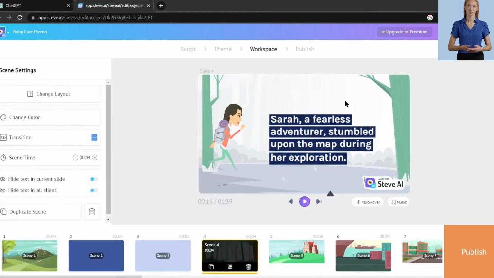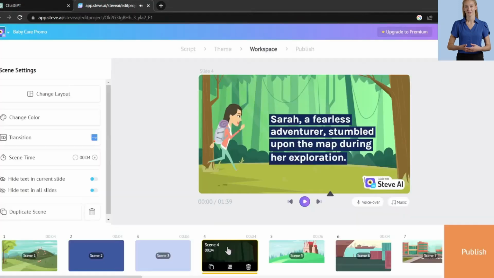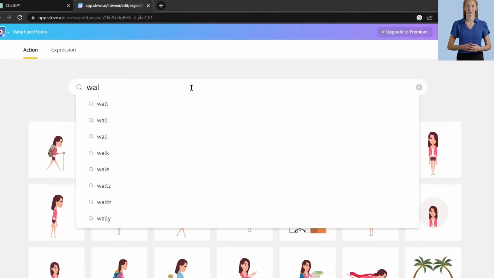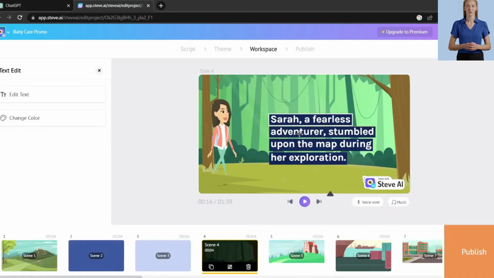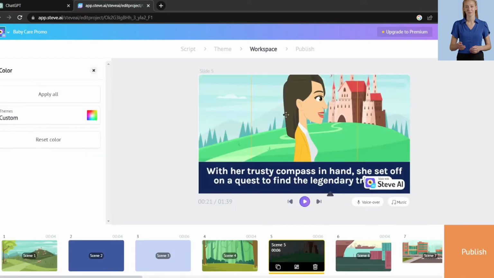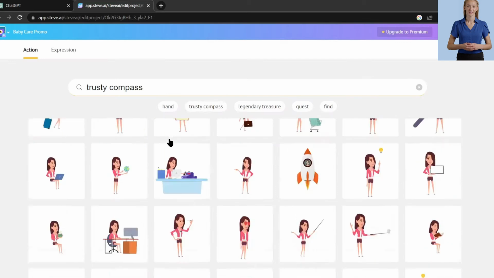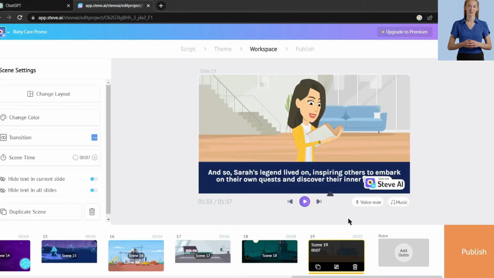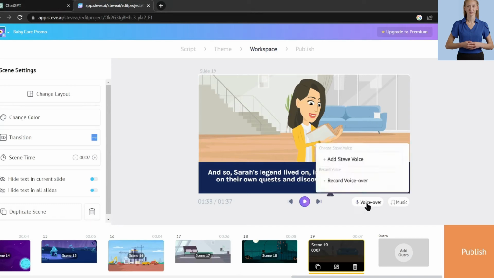Remember to review all the scenes and make necessary changes where needed. I'll fast forward through this part for time-saving purposes, but I strongly recommend dedicating enough time to editing. Quality editing is crucial to leaving a positive impression on your audience, so give proper time to editing. Excellent. We've completed the visual editing.